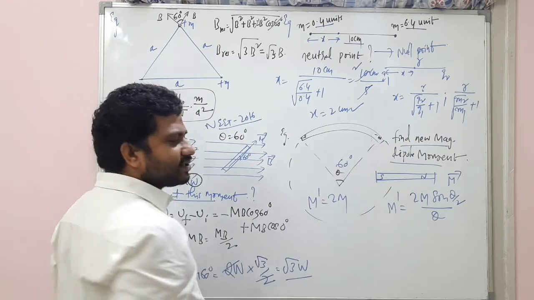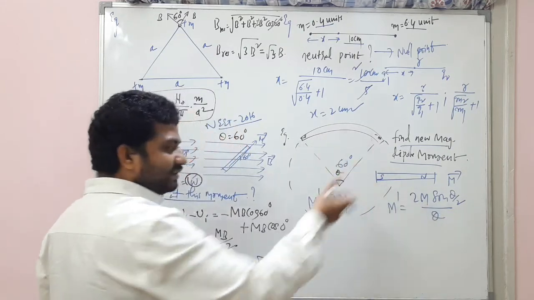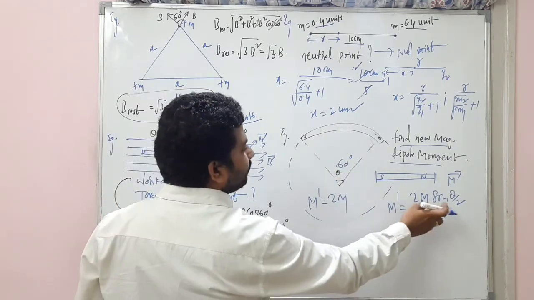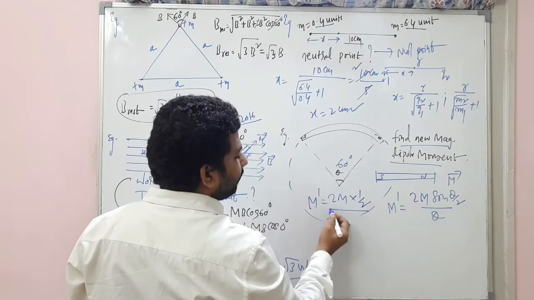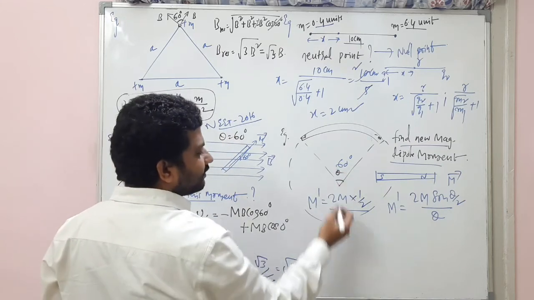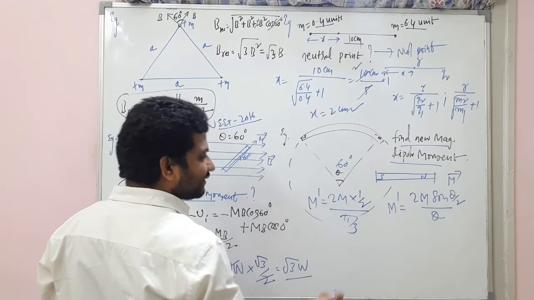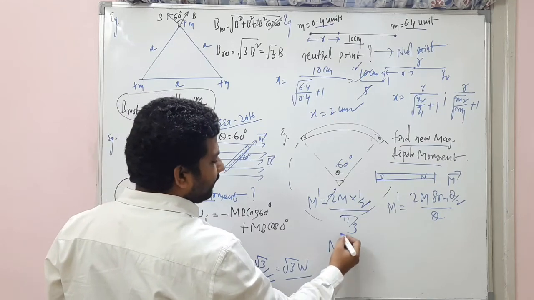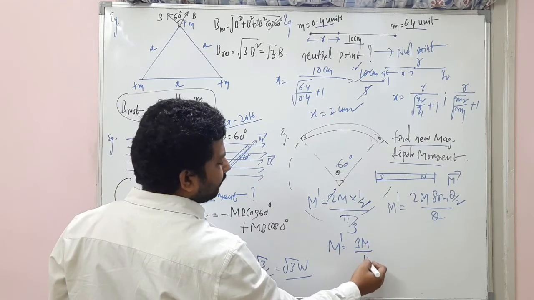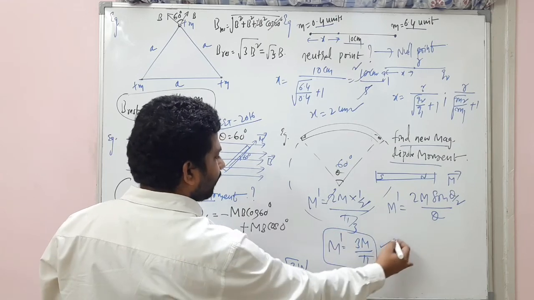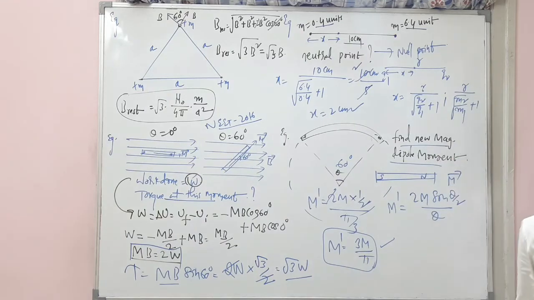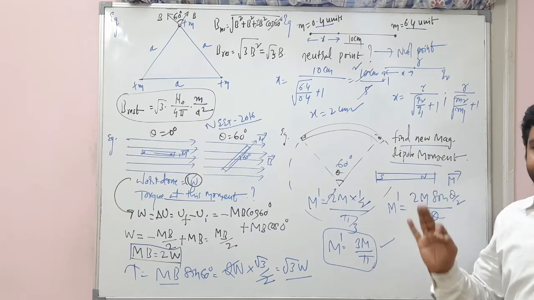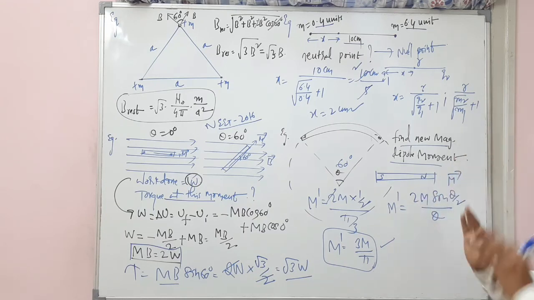Let's say this is the answer option 6. Imagine theta is 60 degrees. So 2m sine 60 by 2, sine 30 is 1 by 2, divided by theta. What is theta? 60 degrees. Is it pi by 3? Yes. So this 2 gets cancelled, and M dash is equal to 3m by pi. Remember, depending on the theta value, this will vary. Okay, clear? So this is how the questions will be asked.